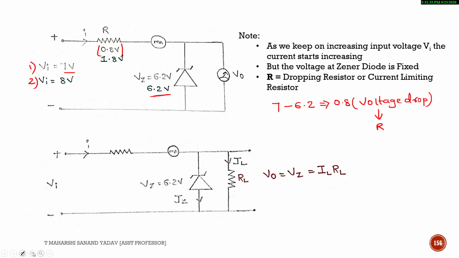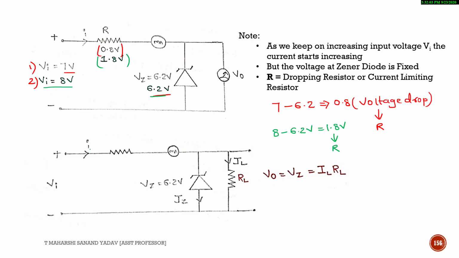Now in case number 2, if I consider the input as 8 volt, whatever may be the input voltage, the voltage needed for the Zener diode is fixed. It needs only 6.2 volt. So out of 8, it needs only 6.2 volt, and the remaining 1.8 volt will appear across the current limiting resistor. So this is the working case of the Zener diode.